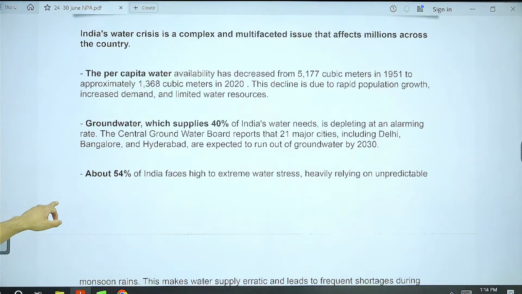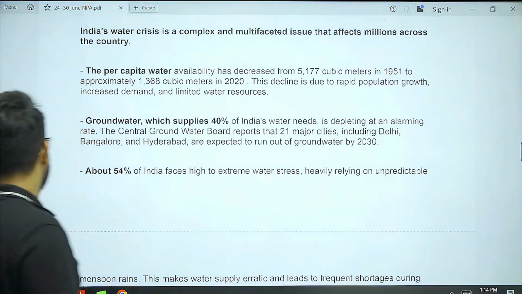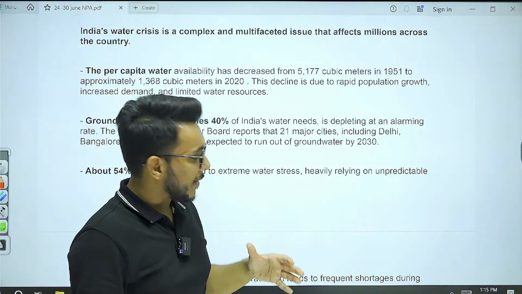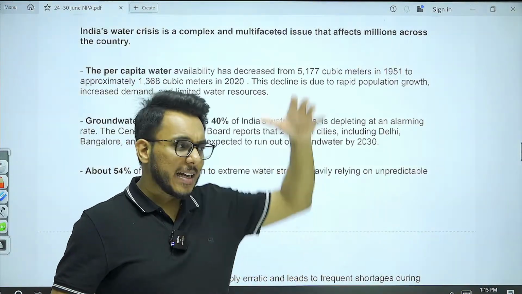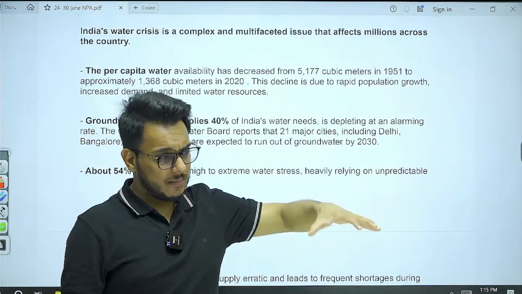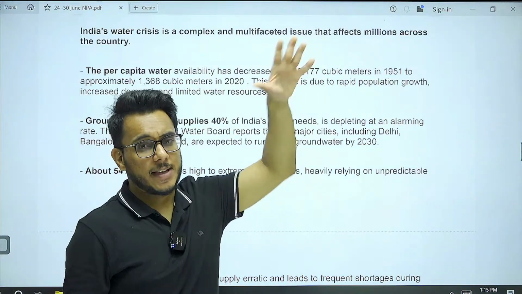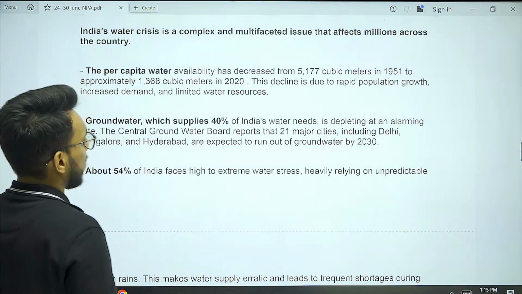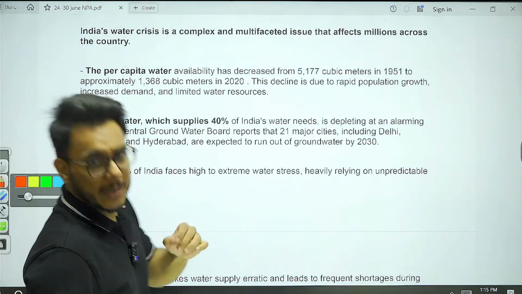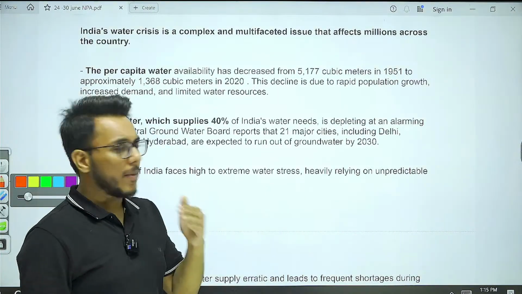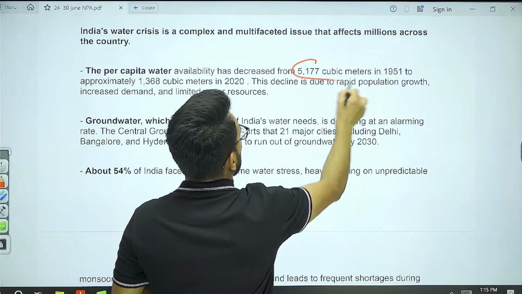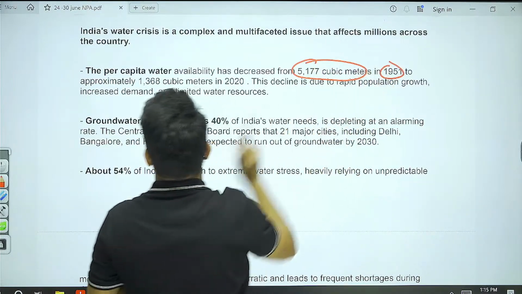Now, certain facts I just want to tell you guys here. When we talk about per capita water availability, it has declined regressively since independence. If we compare water availability in 1951, data is not to be remembered, but in 1951, 5177 cubic meters of water was available per capita.